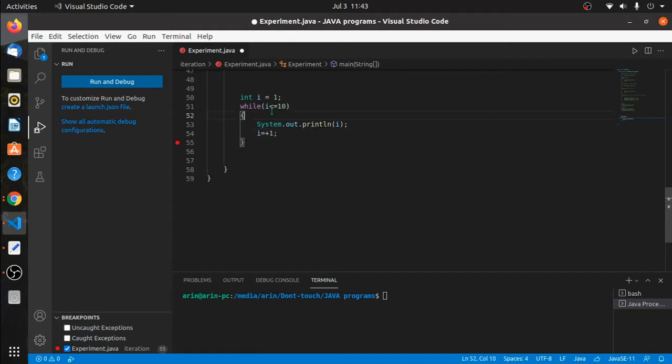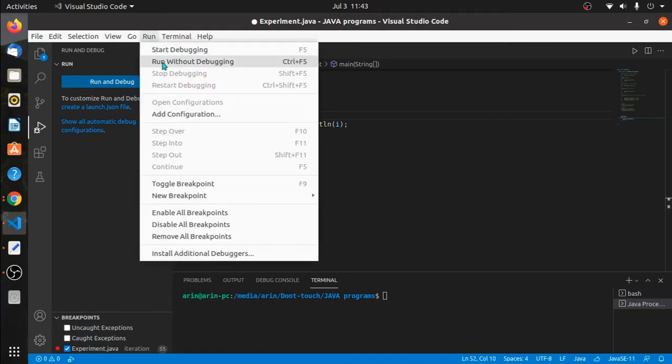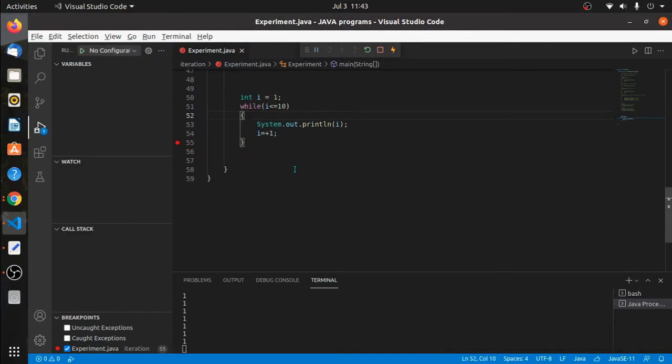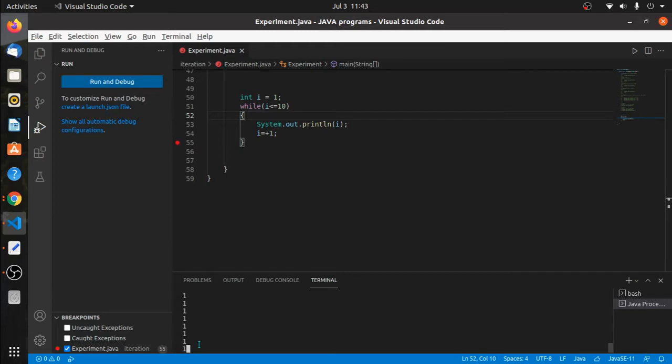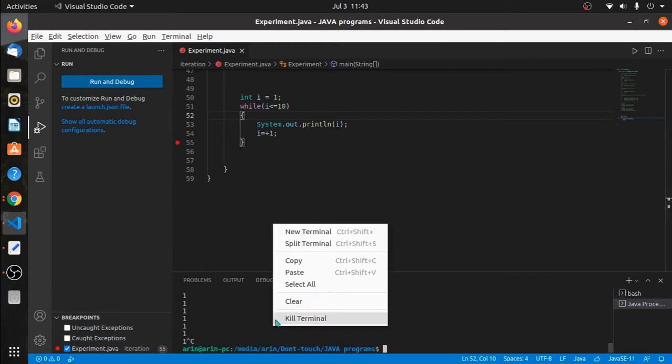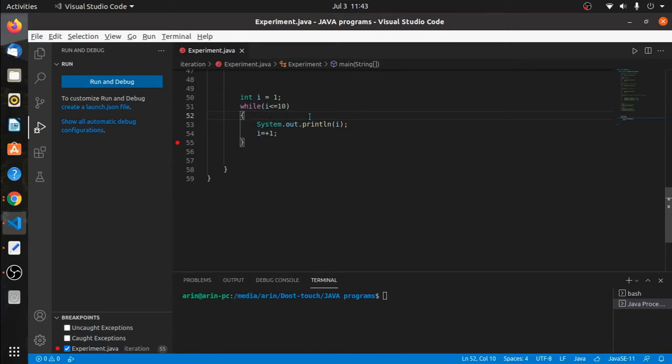So let's run this code and see the output. I will run this code, and okay, we are having an infinite loop, we have to make it proper. We have to correct this one.